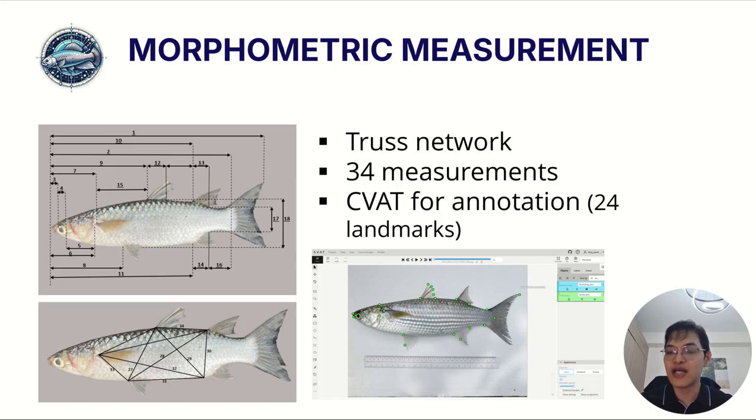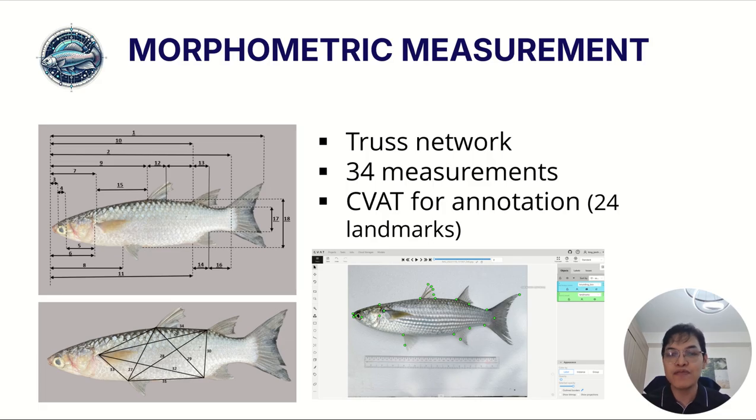After collecting the fish samples, the next step of the study is to define the morphometric measurements that will be used for analysis and model training. In this research, I used the truss network morphometric method, which is commonly applied in fish morphology studies because it provides a detailed description of body shape. Using this method, a total of 34 morphometric measurements were defined based on distances between anatomical landmarks across the fish body. These measurements allow us to capture variations in length, height, and body structure more accurately compared to simple length measurements.